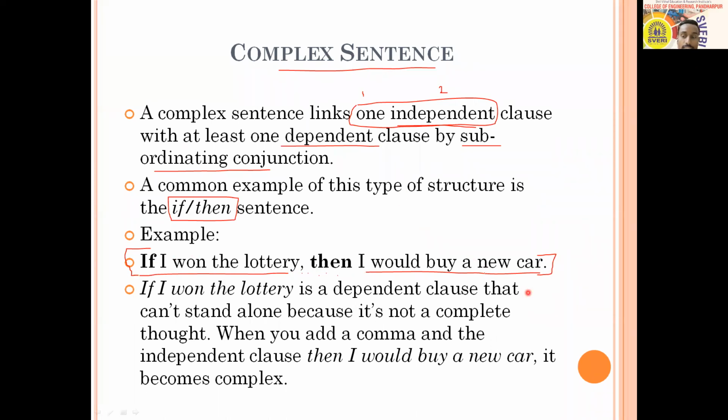And here you can read it like this: if I won the lottery is a dependent clause that can't stand alone because it's not a complete thought. So that is a dependent clause. It depends upon the other clause to complete the meaning. Okay. When you add a comma and the independent clause, then I would buy a new car, it becomes complex.